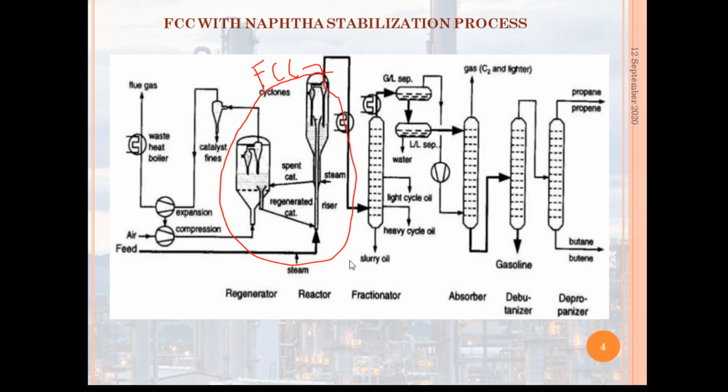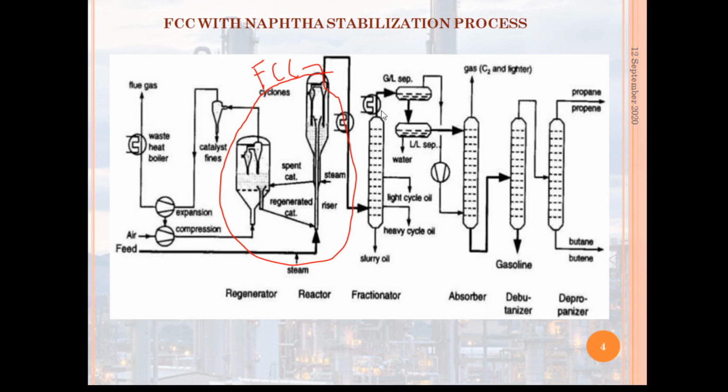This slurry goes to another phase separation unit, where it separates the decant oil and the heavier product, and this heavier product is recycled back to the reactor for further cracking.